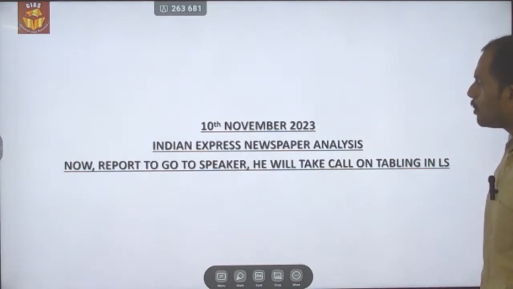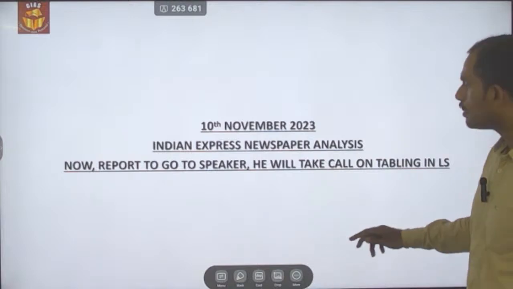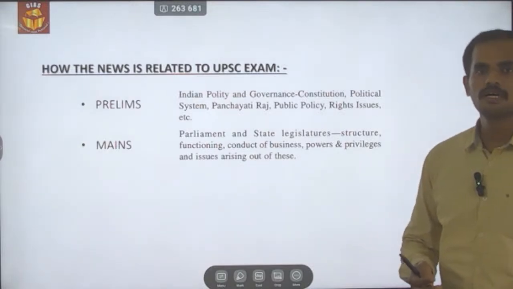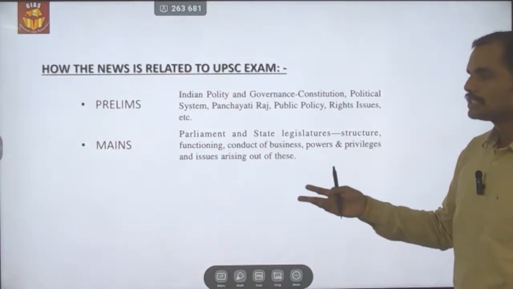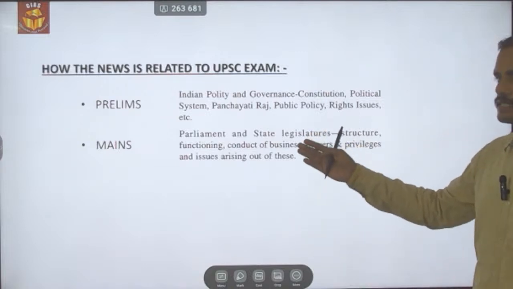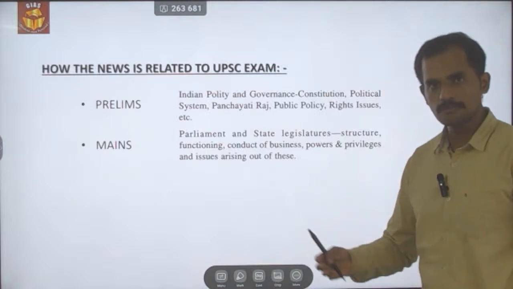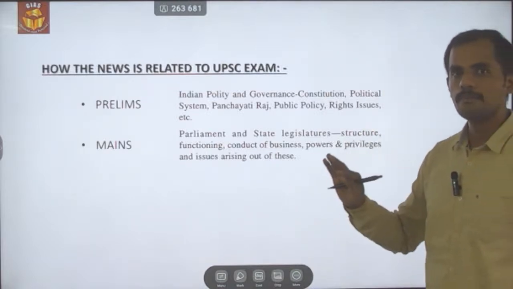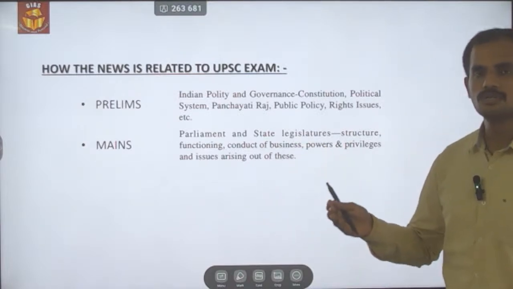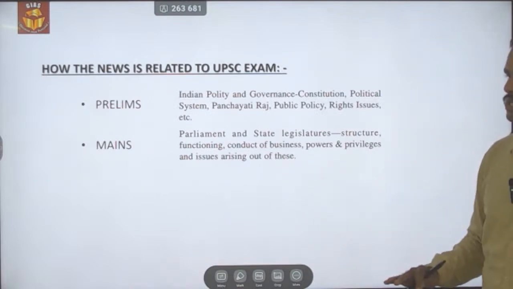Now report to go to speaker, he will take a call on the tabling in Lok Sabha. So the news is related to the recent controversy of the cash for question which has been raised against the TMC MP, and the ethics committee has been appointed by the speaker, and the committee after its investigation has come up with a report to expel the MP from the parliament. So this is what the report is about, and this report has been given to speaker. It is up to the speaker to table it on the Lok Sabha.